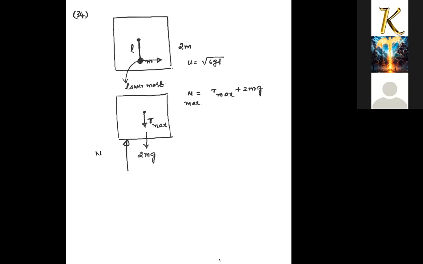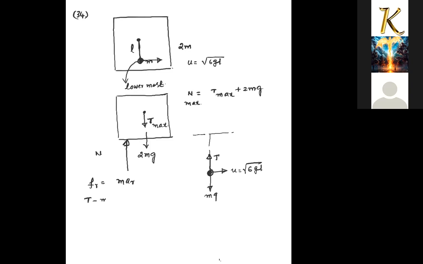So what is that maximum tension? At the bottommost point I need to find the maximum tension. By FBD, tension on the sphere, mg downward, and a velocity of root 6 gL is given to you. If I write the force equation along the radial direction, force along the radial direction equals mass of the sphere times acceleration along the radial direction.